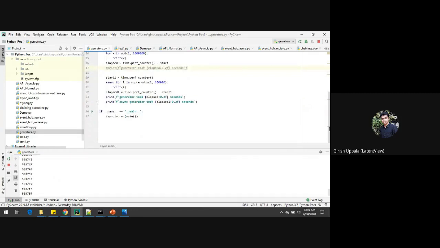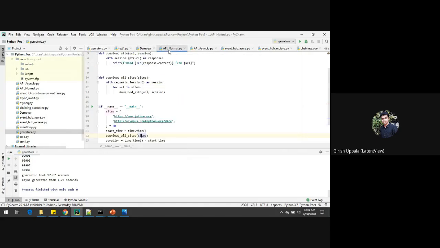So how much time it is taking, you can actually see. So this is the difference between the asynchronous generator and the normal generator. So let me show you the final program.